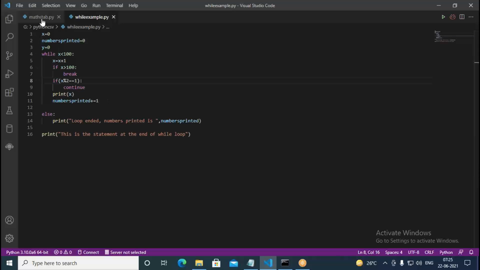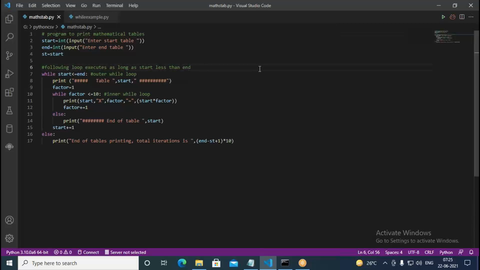Similarly, if you go with the maths.tab.py file, here we enter the start number, then we enter the end number. Okay, we enter two numbers, a starting number and an ending number, and here we write st equal to start. Why are we storing the same start value in another variable? The reason is we are going to increment the start in this loop. After a certain point of time, start and end will become the same, because we are incrementing the start value.